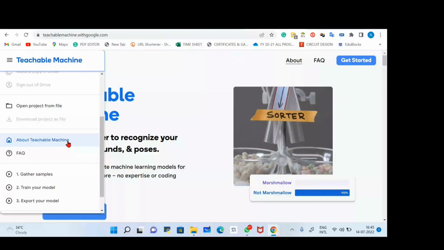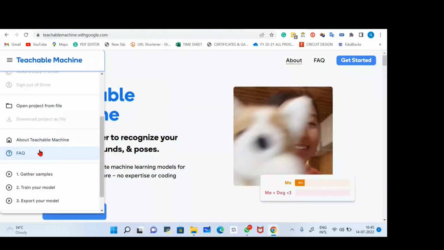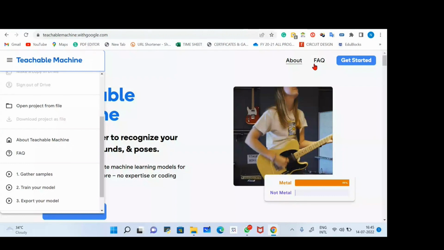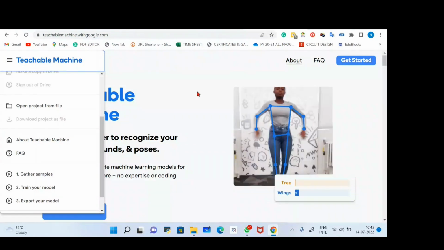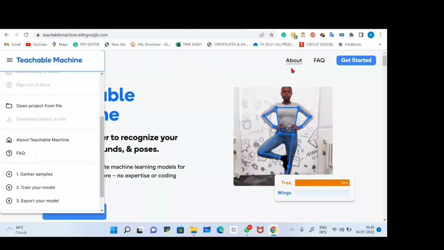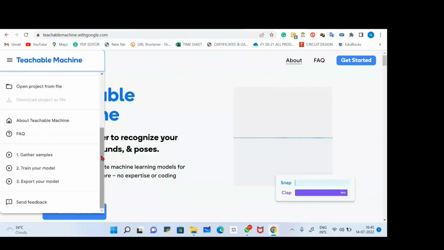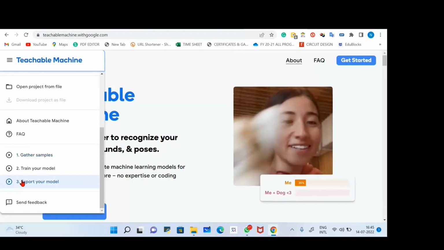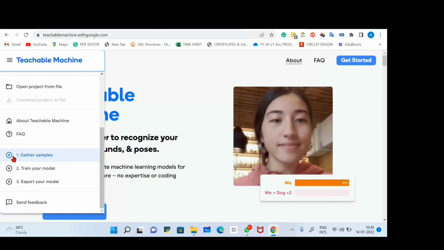All right, if you want to explore more, like FAQs, here we have an FAQ option, or this one. So this is up to you. If you want to explore more about Google Teachable Machine, here are some options. If you or your student want to explore more, like how to gather samples and how to train a model, here we have some YouTube videos. Just open the video and you can learn by yourself.